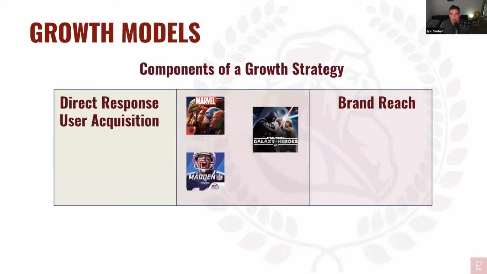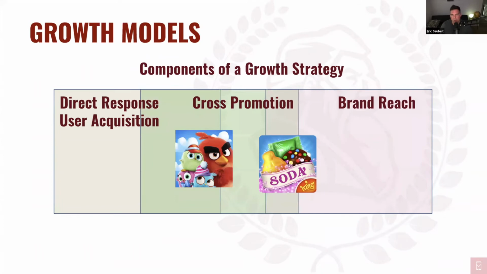And then you get these kind of hybrid approaches, right? So you've got direct response user acquisition paired with brand reach. So that basically is, you've got a more IAP driven economy paired with a really popular IP, and maybe that helps you offset some of that direct response user acquisition cost, or you combine all three, right?